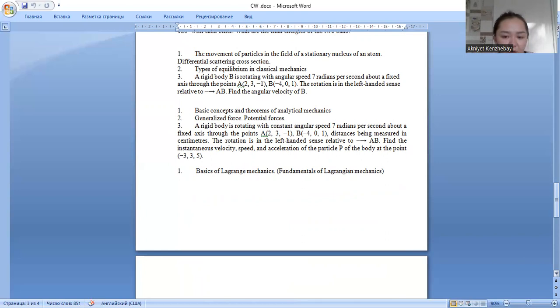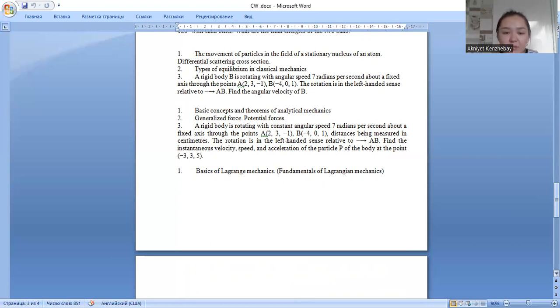And the types of equilibrium in classical mechanics. There are three types: stable, unstable, and indifferent. The equilibrium is called stable if, after a small external influence, the body returns to its original state of equilibrium. And the equilibrium is called unstable if, with a slight displacement of the body. So equilibrium is called indifferent if, with a slight displacement of the body.